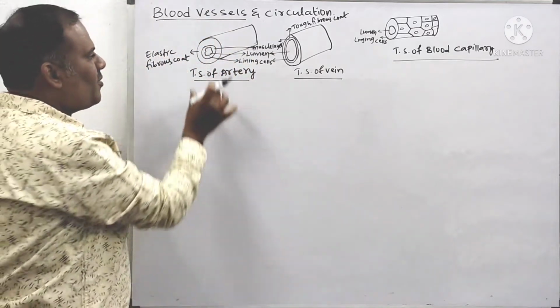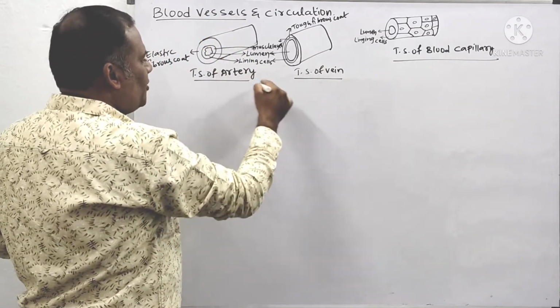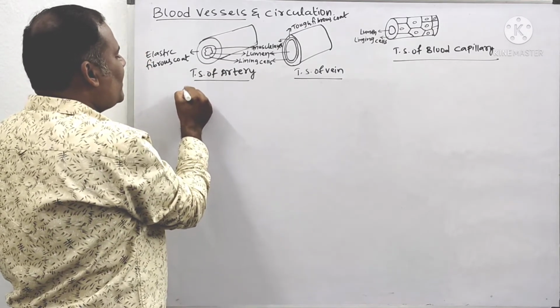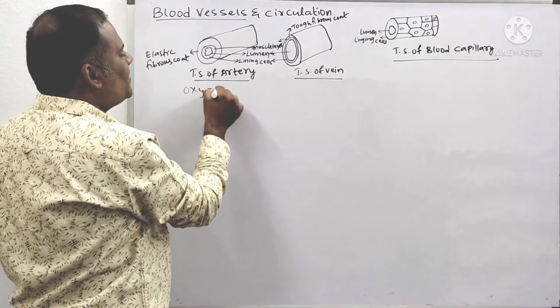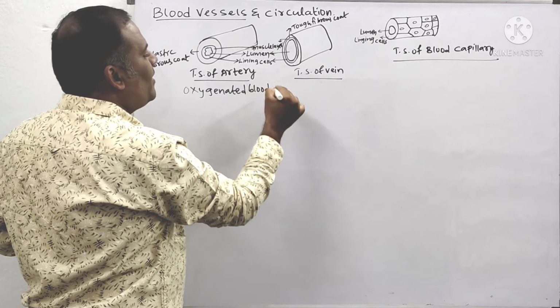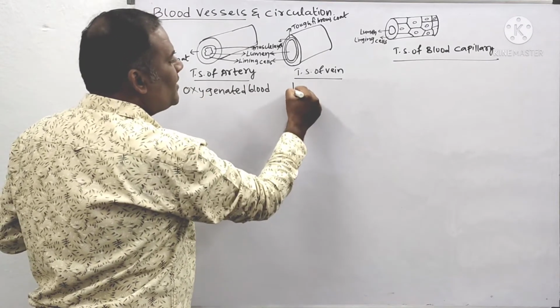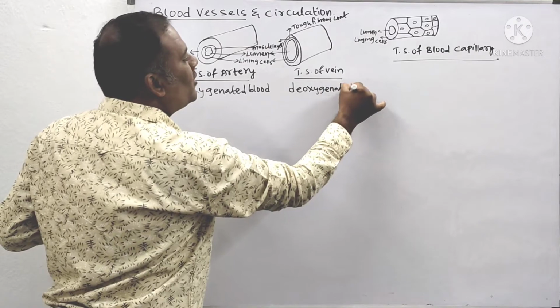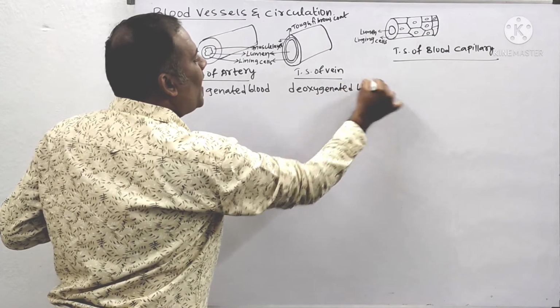Now we'll see the difference between arteries and veins. You know that arteries always carry what type of blood? Oxygenated blood. Whereas veins always carry what type of blood? Deoxygenated blood. So that is oxygenated blood and deoxygenated blood.